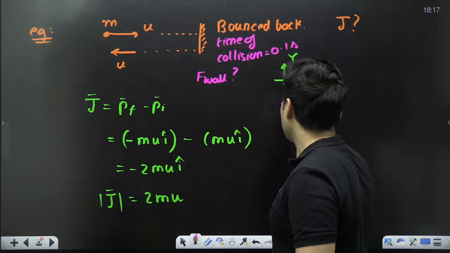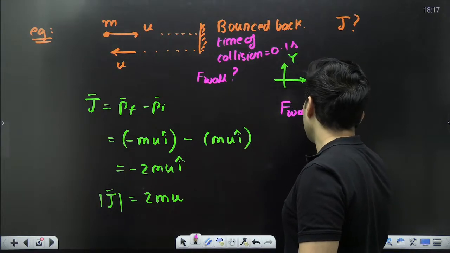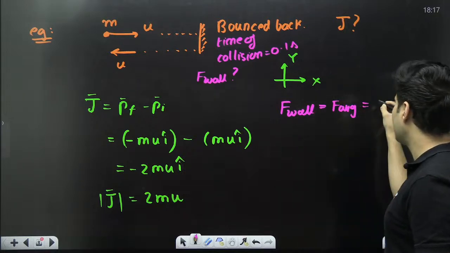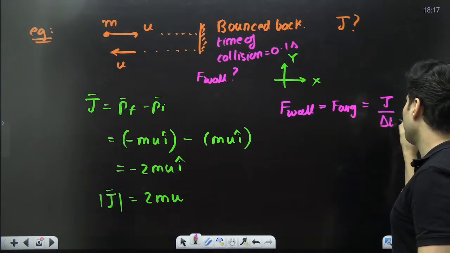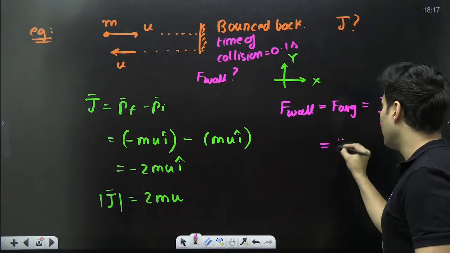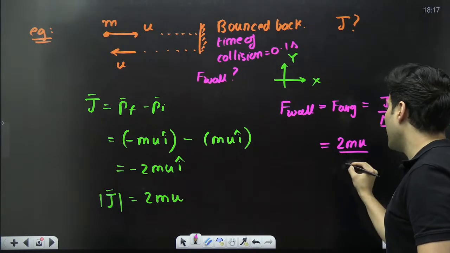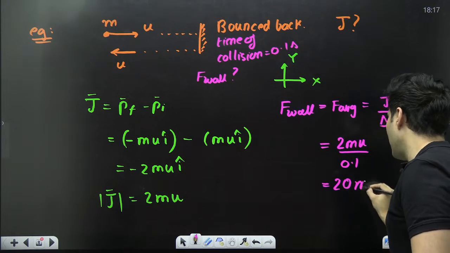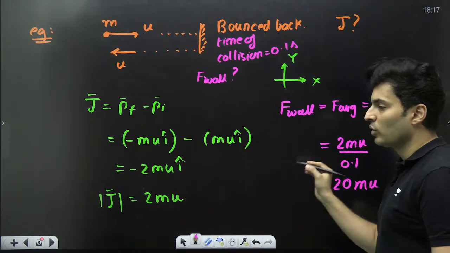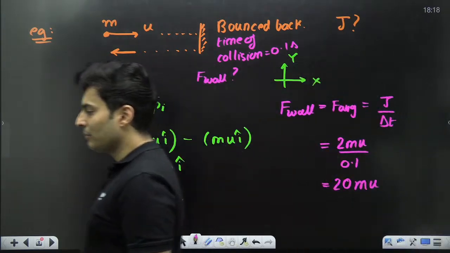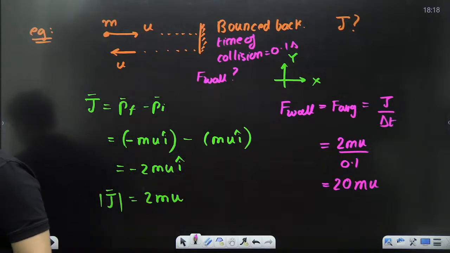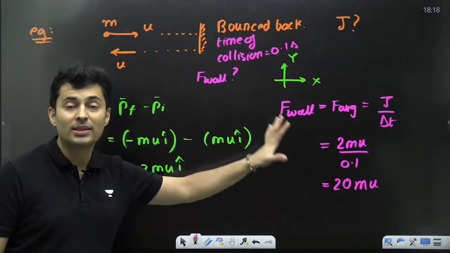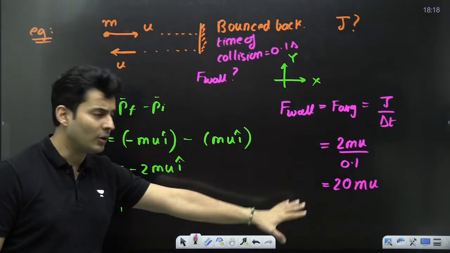So that force by the wall, I can use that average force formula. It is the impulse divided by the time. The impulse I just figured out, it was 2 mu and the time was 0.1. So take it on the other side. So it will be 20 mu. 20 mu is the force by the wall. Is that right? Everyone with me? Clear? This is how you can find the force acting on any particular object.